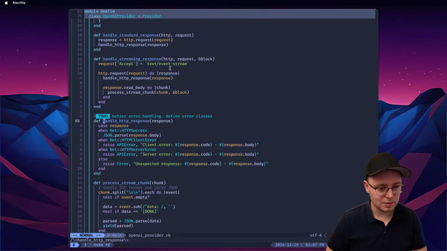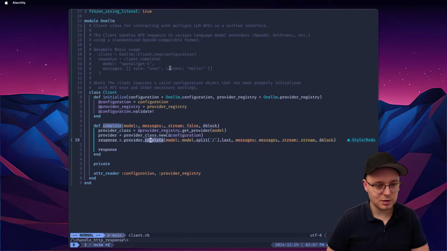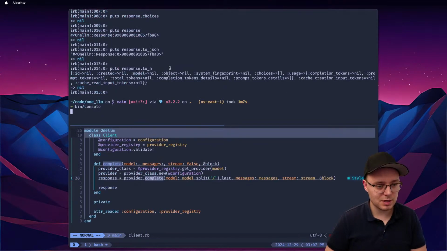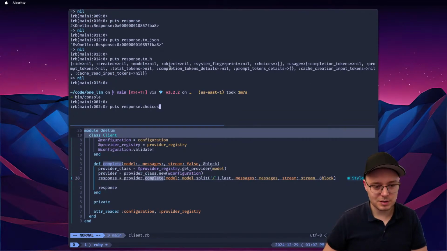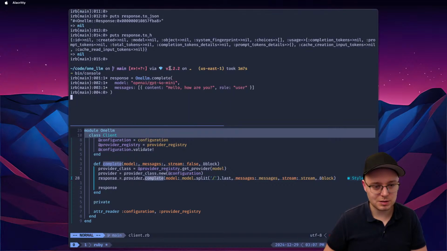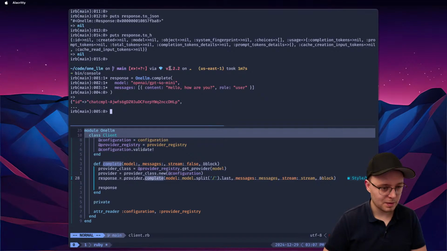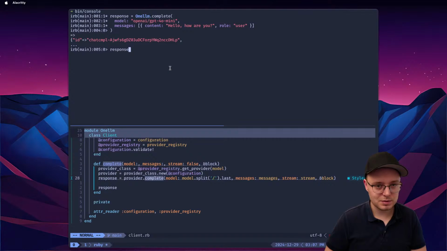Wait, what do we do here? Okay, here, and then we just parse. Okay, so this should be just JSON. So if we restart now, we do the same example again, and this should just be JSON. It should work. Okay, response. How are you?